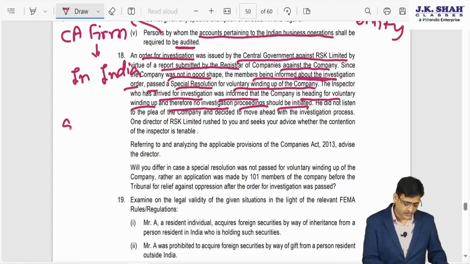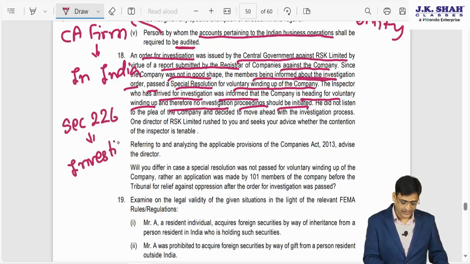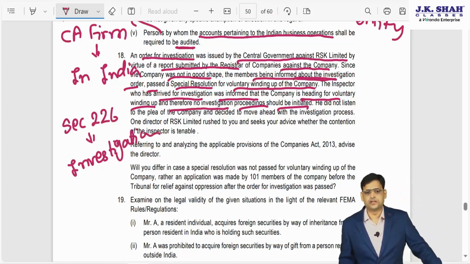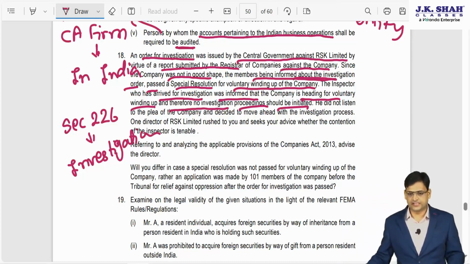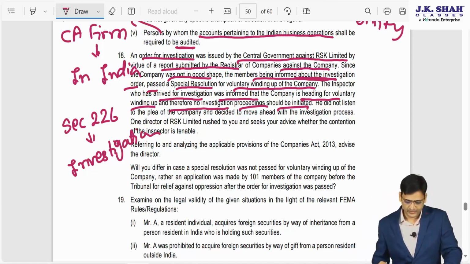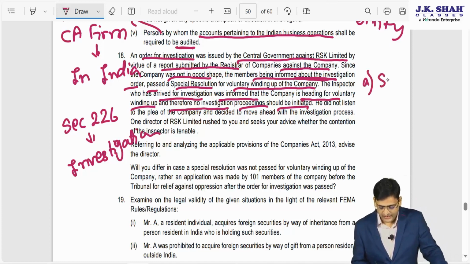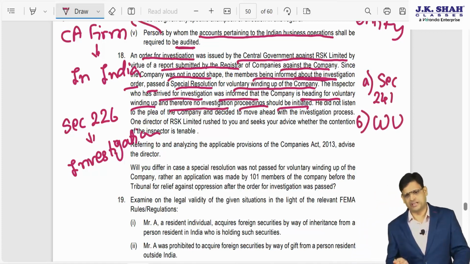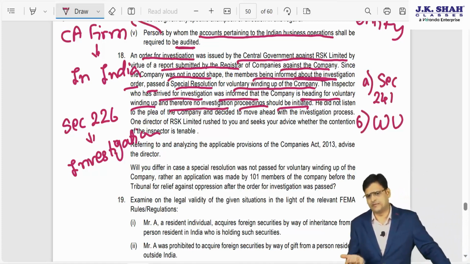One director of RSK Limited rushed to you and seeks your advice whether the contention of the inspector is tenable. If you remember, we have studied section 226. In this, let's say if investigation has been initiated or you want to initiate investigation, or let's say if any matter related to section 241 is going on, or you have passed any order for winding up, whether voluntary winding up or winding up by the NCLT.